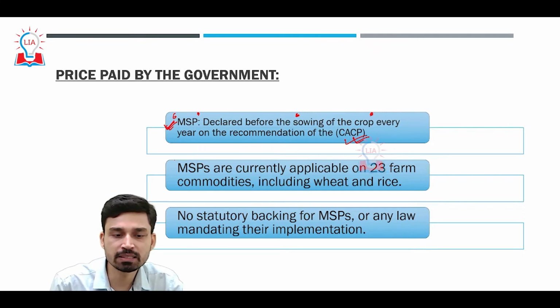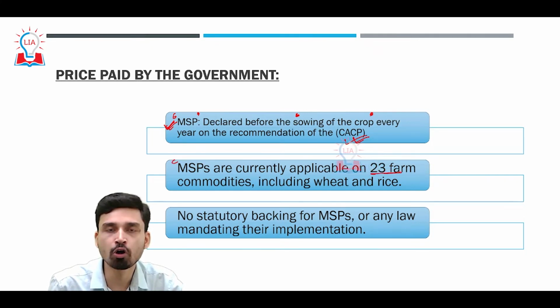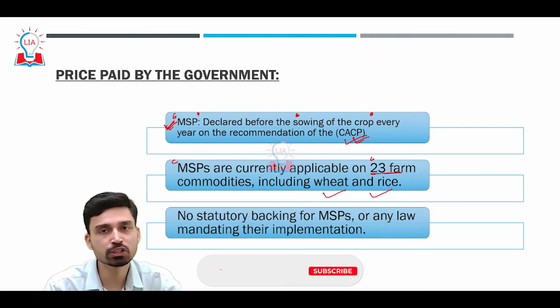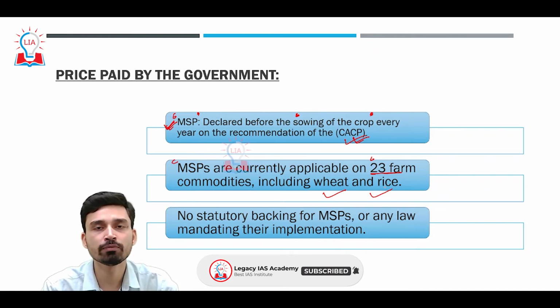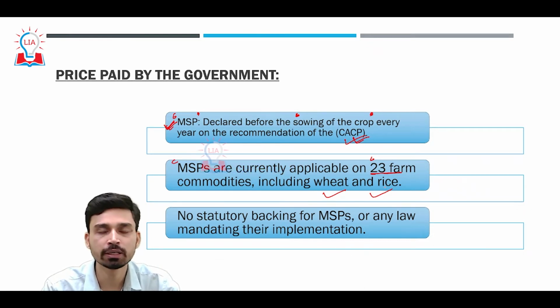And MSPs currently are not applicable on all the farm commodities but are just applicable on 23 farm produce. However, the main important cereal grains, wheat and rice, are included in this. Coincidentally, wheat and rice are also, in terms of area of production, the two food grains that cover the largest area of production as far as India's agricultural production is concerned.